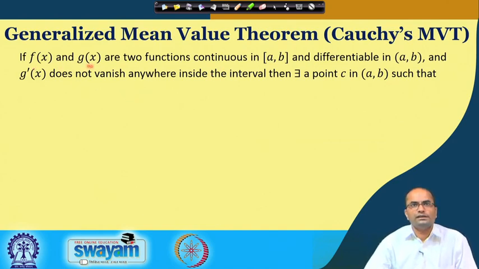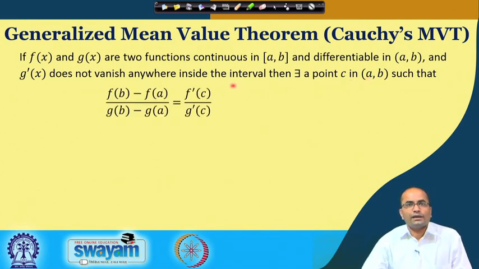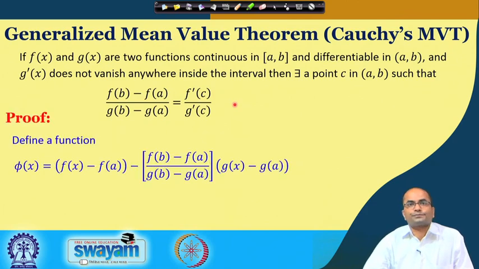If f x and g x are two functions continuous in the closed interval a b and differentiable in the open interval a b, and there is another condition on g, that g prime, the derivative of g, does not vanish anywhere inside the interval, then there exists a point c in the open interval a b such that this quotient (f b minus f A) over (g b minus g A) is equal to the ratio of the derivatives of f and g at the point c.